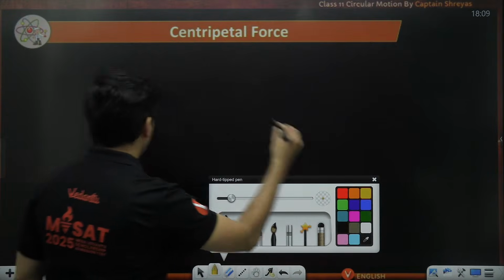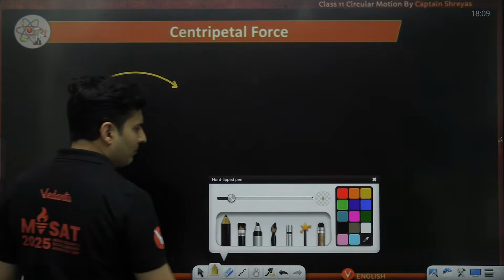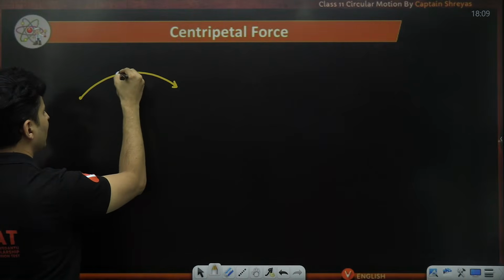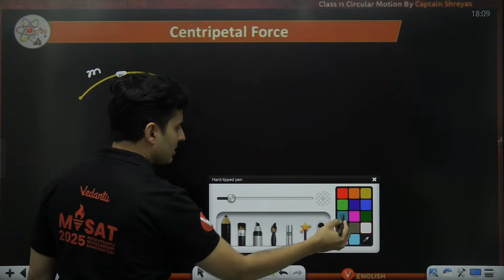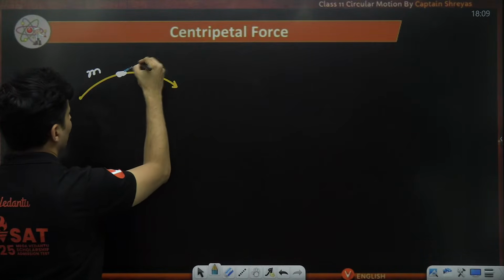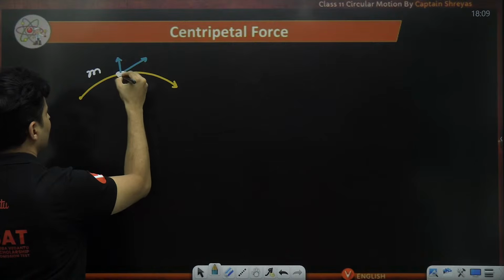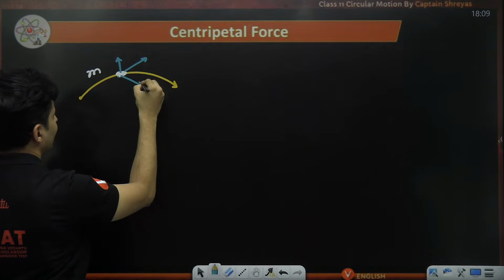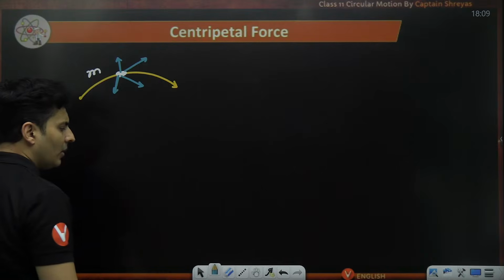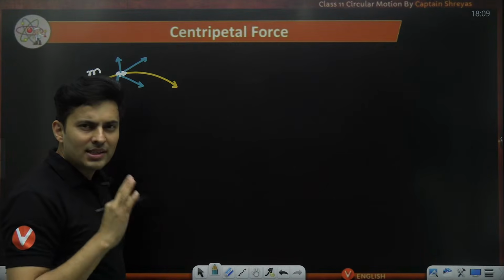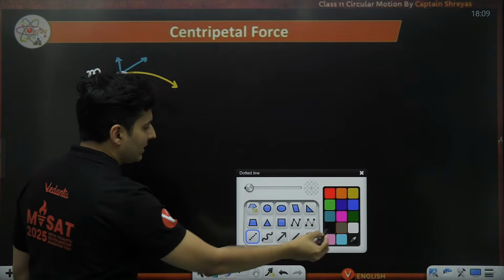Say, we have a particle which is going on a curved path, and at some particular location, this particular mass is experiencing multiple forces. Maybe there is a force like this, maybe like this, maybe some kind of force here. These are all different forces acting on that particle. First think where the center of the circle is.